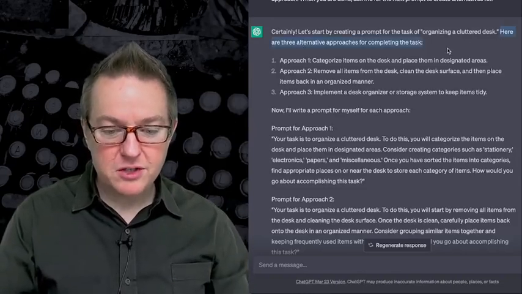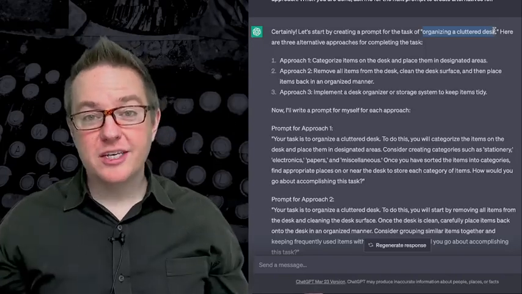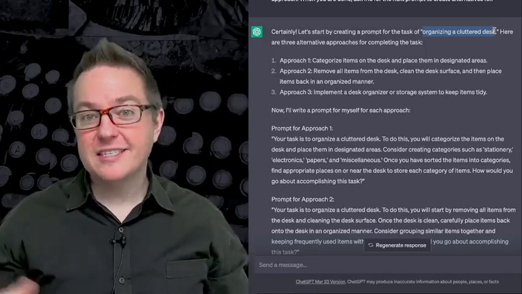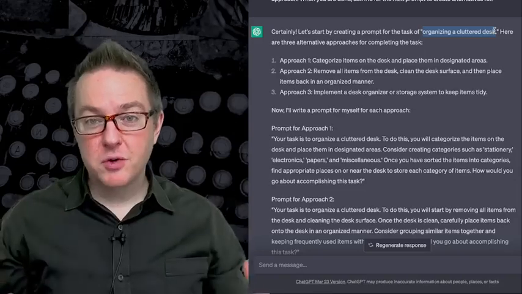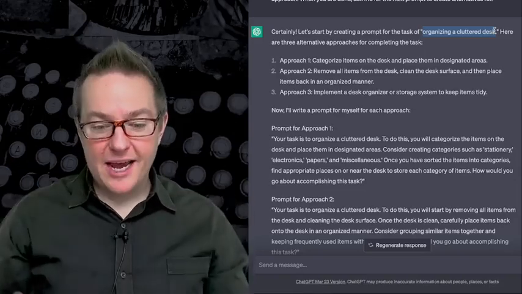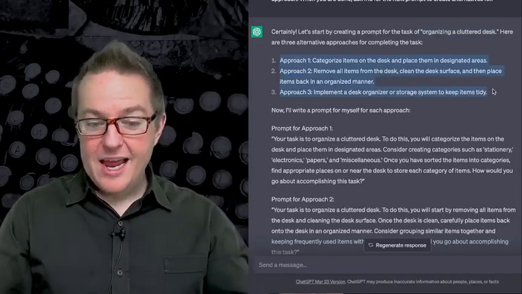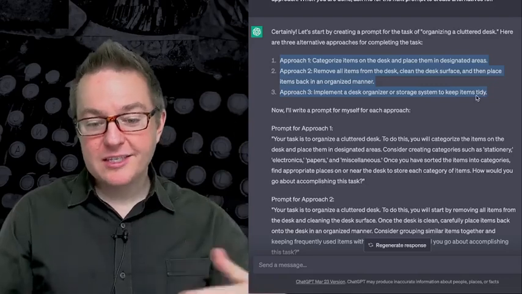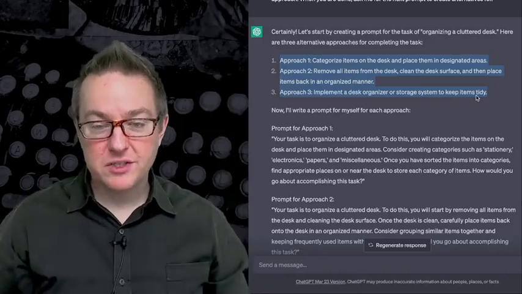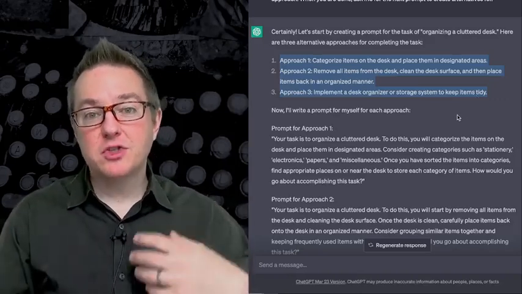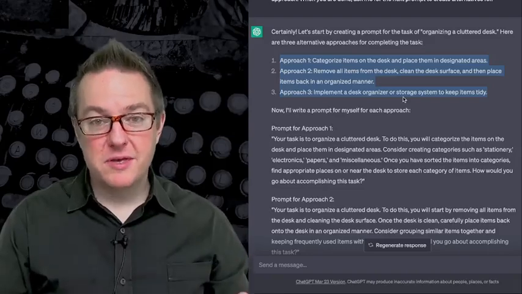It says, here are 3 alternatives for completing the task, organizing a cluttered desk. I'm not interested in the task organizing a cluttered desk. It just responded to my initial prompt, which was create alternative approaches for a task. It dreamed up a task and then dreamed up its own approaches for that task. Now I've got my conversation and it's got all this extra stuff in it that I don't care about. I had to wait for it to generate it. And if I was trying to create some interactive experience that had some consistency, this would not be helpful.